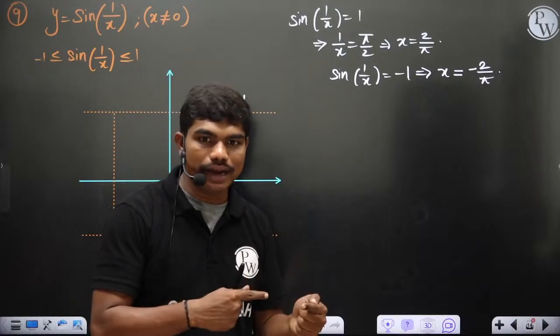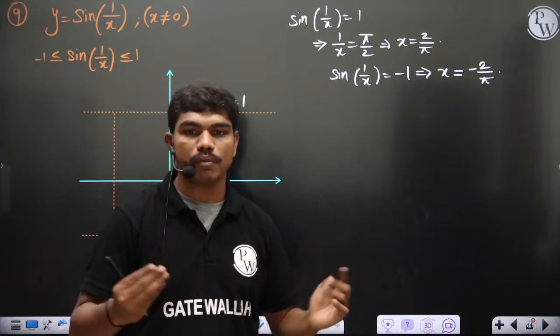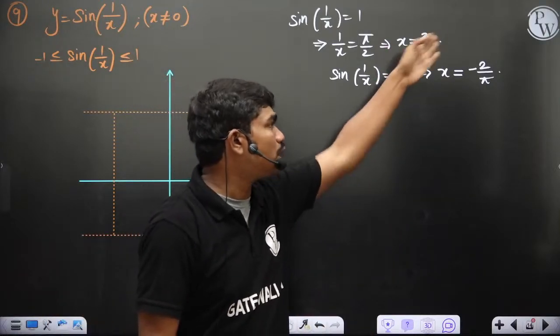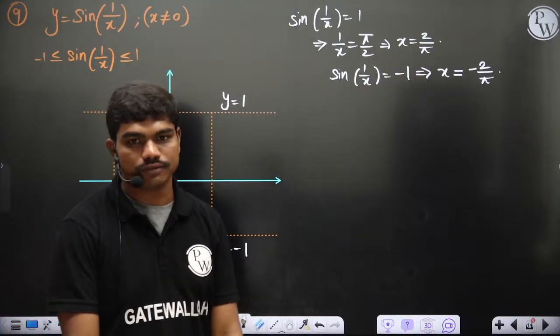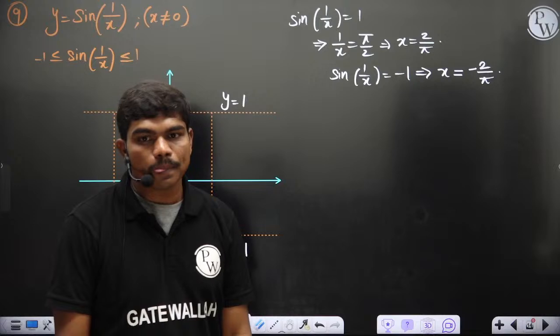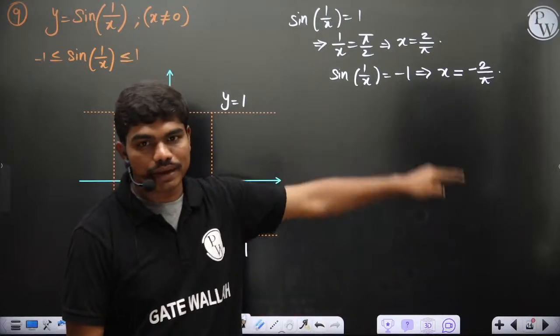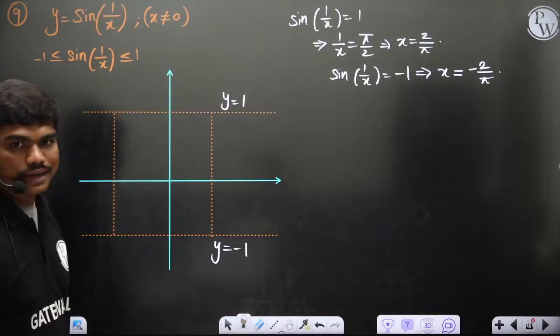After the value of 2 by pi, sine 1 by x will always give you a positive function, because 1 by x can never go beyond pi by 2, and x is positive, of course. Because we are going on the real side of the x axis, this value is always positive. Clear? Yes or no? Similarly, if you go beyond -2 by pi, that function will always die down to 0 again. Okay, now let's see.